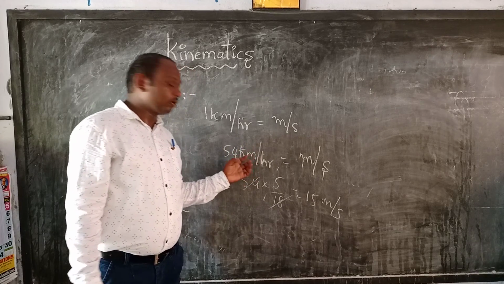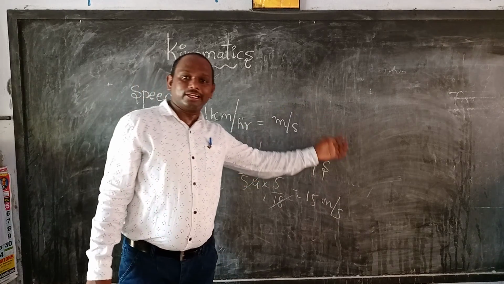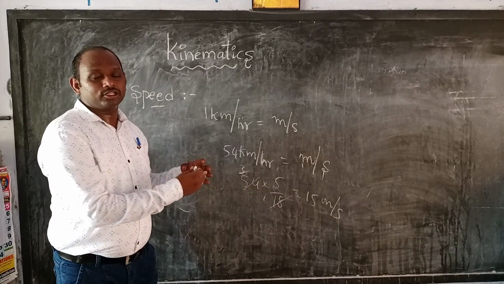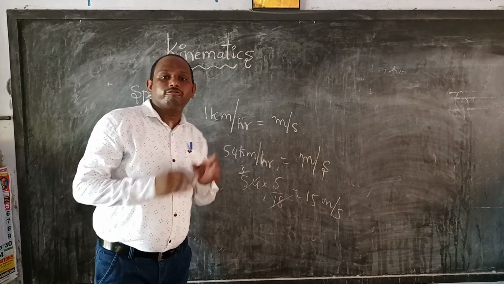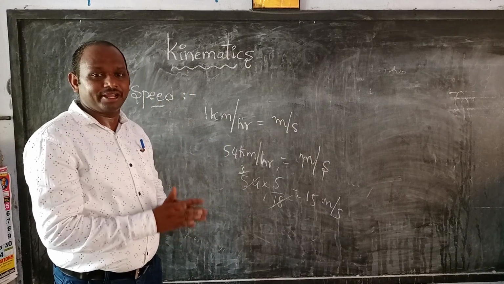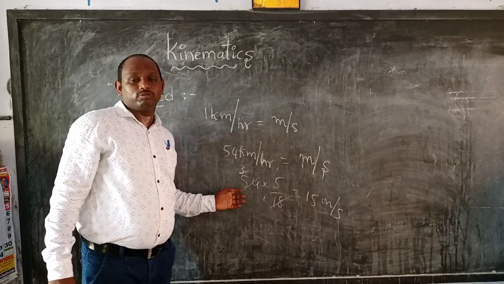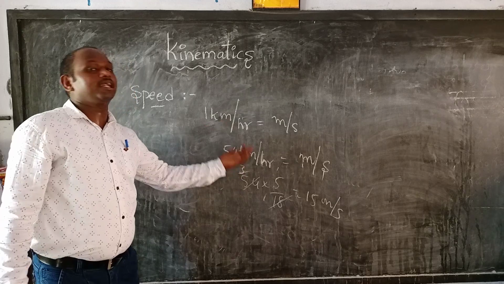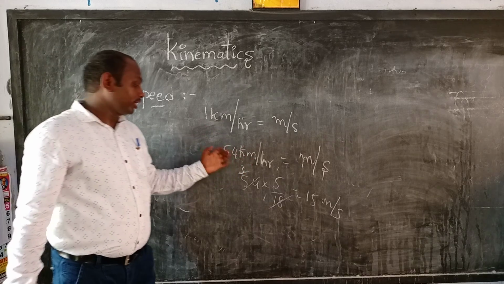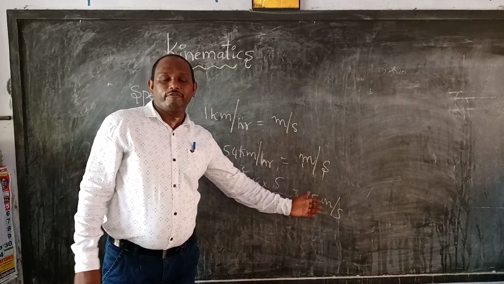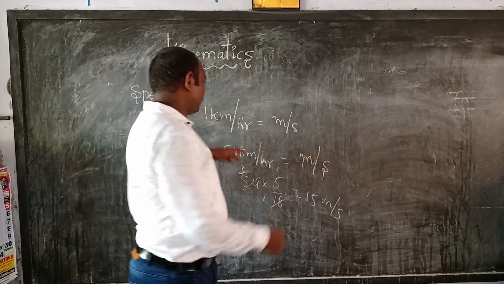So 54 kilometers per hour changes to 15 meter per second. How to convert? You must multiply by 5 by 18. 18 cancels 3 times in 54. Finally 3 into 5 is 15 meter per second.